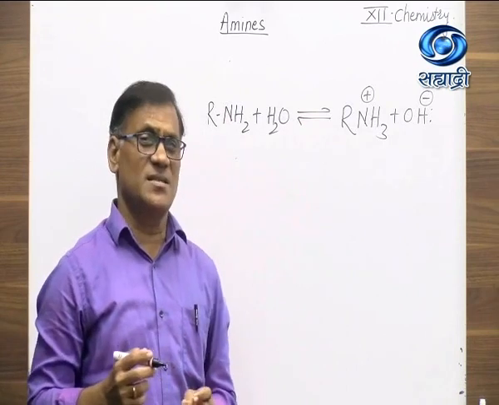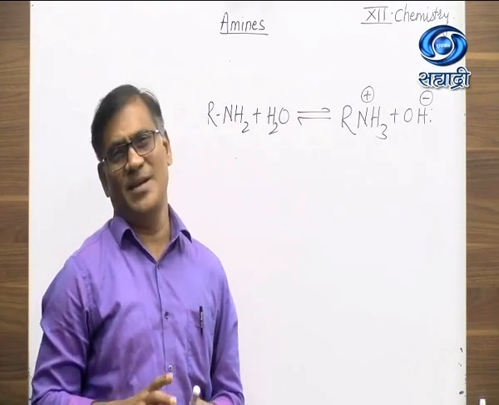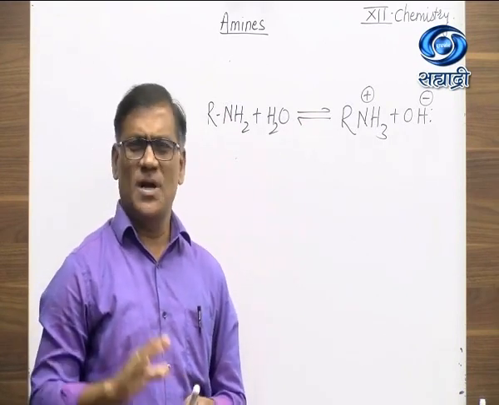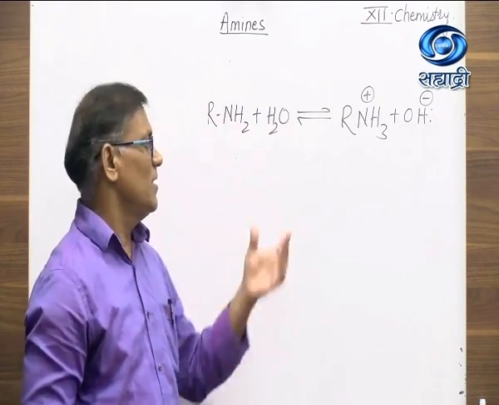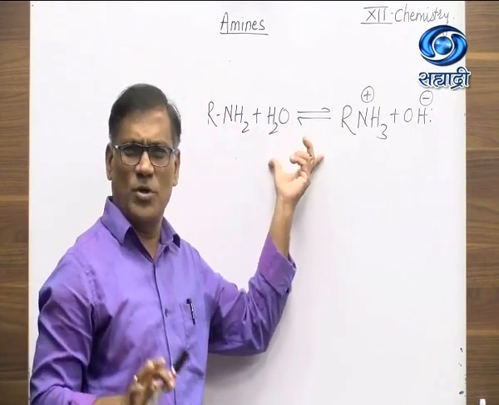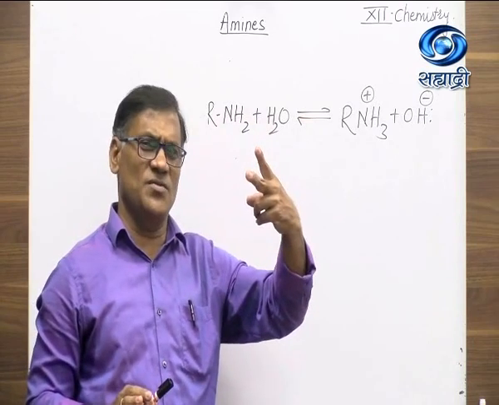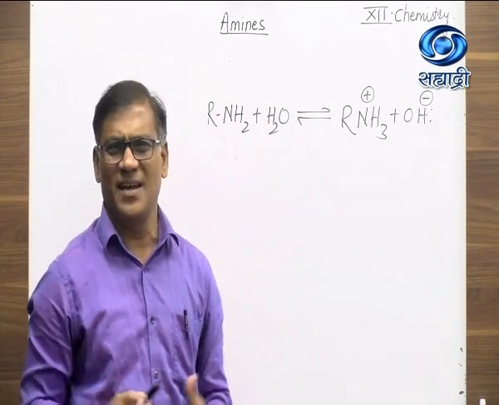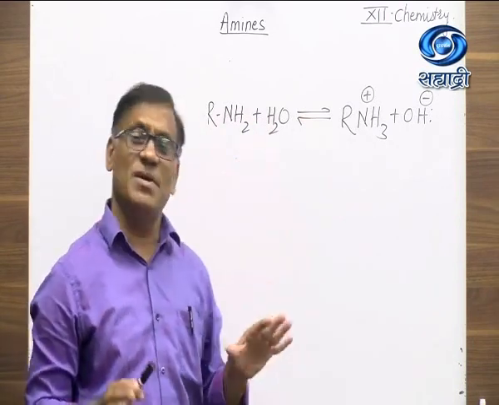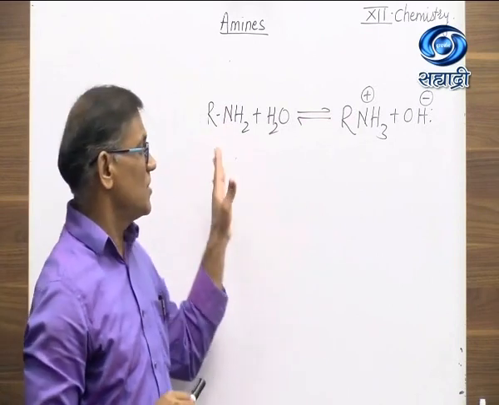Students, the question is asked, why are amines weakly basic in nature? To prove this, this equilibrium reaction plays a very important role. In the previous two theories, we studied that amines are basic in nature, but this reaction shows that amines are weakly basic in nature.